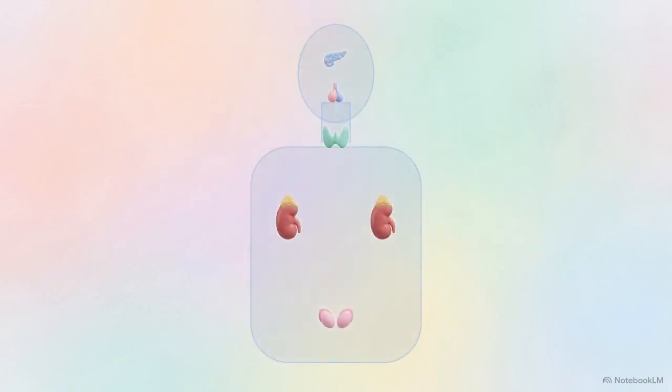This top-down hierarchy allows the brain to take external signals, like stress or temperature changes, and translate them into specific chemical orders for the body.